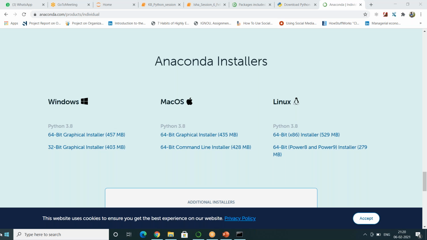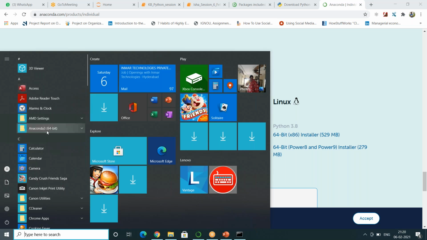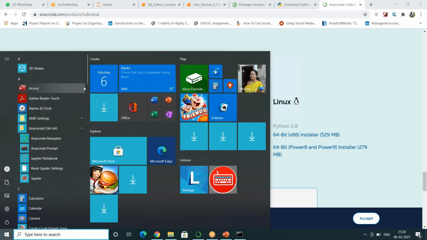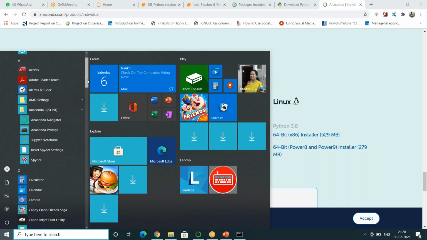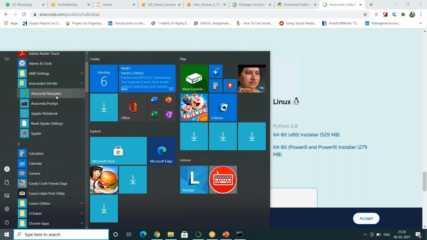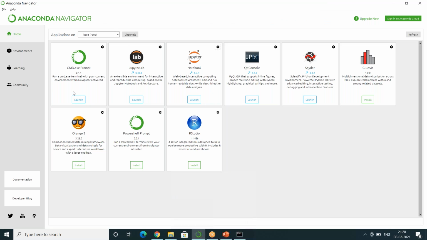So how does Anaconda look? You see here under my Windows, Anaconda 3. Under Anaconda 3, we can open Anaconda Navigator. Once I click on this, a window will pop up. Anaconda supports other things as well. You can write R, you can write Python using Jupyter Notebook, you can write Python again using Spyder. It's up to you.